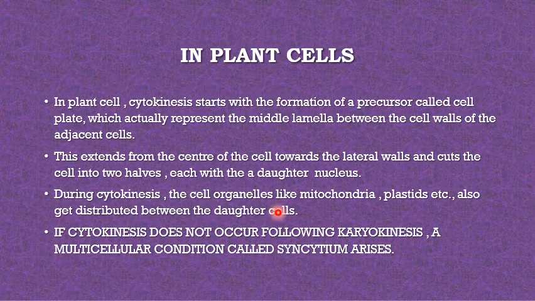And there is one note: if cytokinesis does not occur, meaning the cell is not being formed, and karyokinesis follows, meaning from 2 nuclei, 4 nuclei are formed, then 8, then that is called a multinucleate condition, or syncytium, which arises when more than one nucleus is present in one cell.